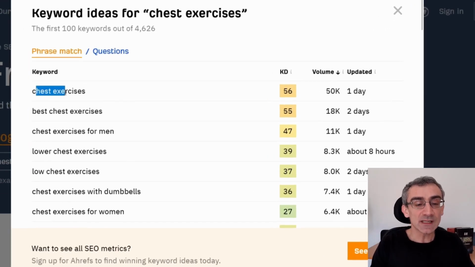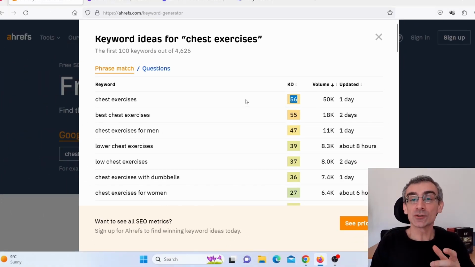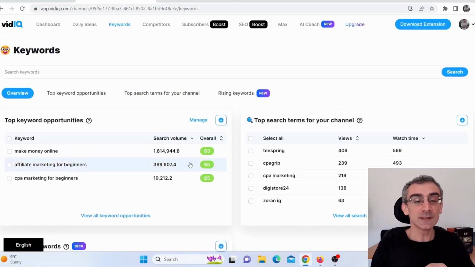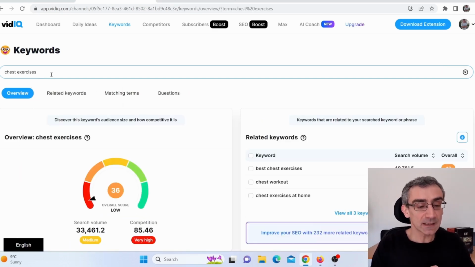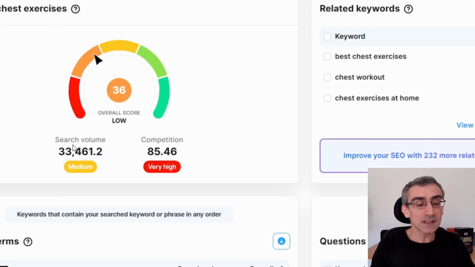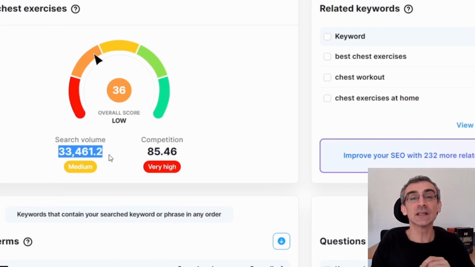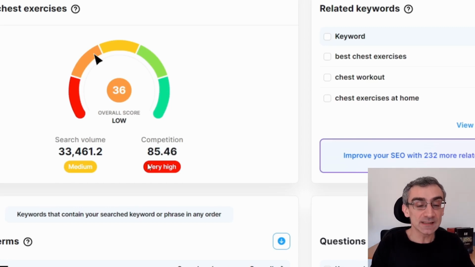Here you can see chest exercise: 50,000 people search this every month in the United States. Competition 56, that is pretty high competition. But we are making YouTube Shorts. So when I go here on vidIQ and search the same keyword and press enter, I will see that 33,000 people are searching this keyword every month on YouTube. Competition 85. Here you can see very high, which means competition is pretty high.